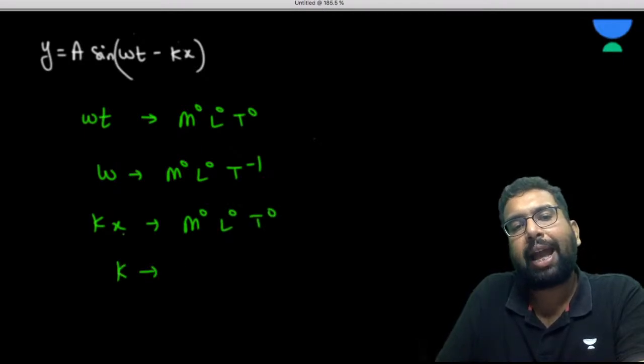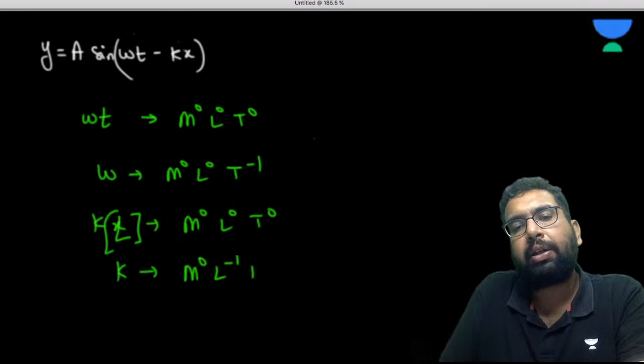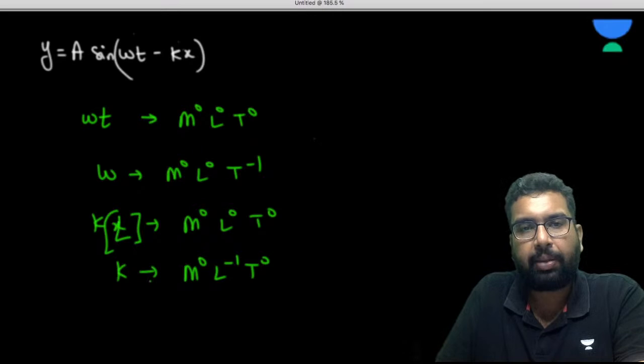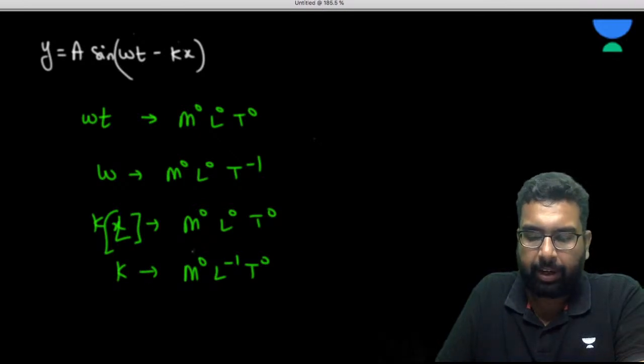So x is the dimension. What is the dimension of x? It is going to be L. So it is going to be M^0 L^-1 T^0. Right? Very simply. Yes or no? Please answer me. Very simply we can do it like this.